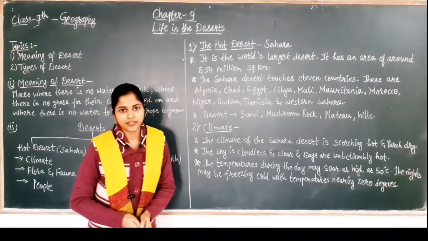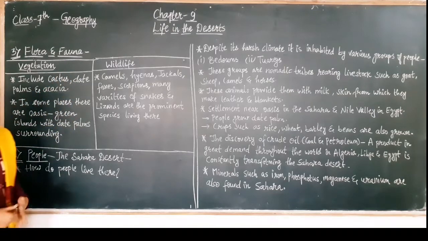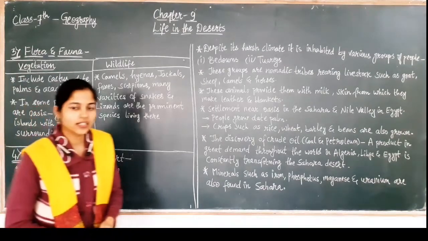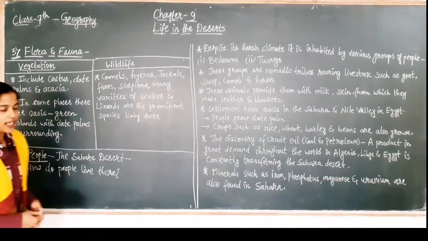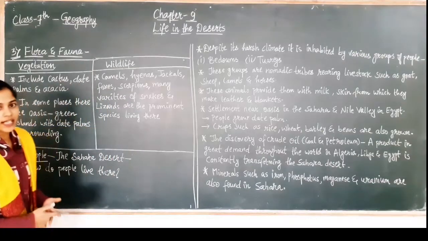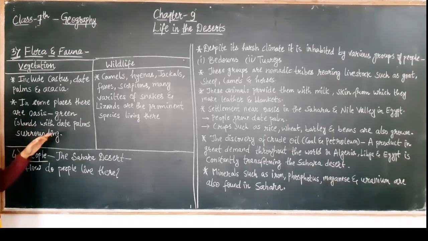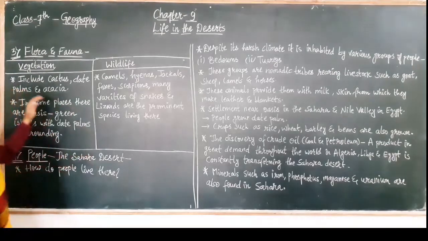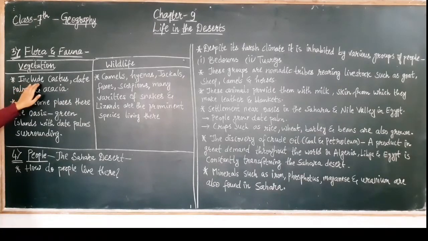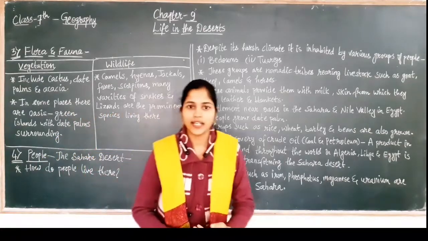So now we'll see our next topic, that is flora and fauna. What do you mean by flora? Flora means the vegetation or the plants which grow in the Sahara Desert. And what do you mean by fauna? Fauna is the wildlife or the animals which live in Sahara Desert. So let us see what is included in vegetation and what is included in wildlife. Vegetation includes cactus, date palms, and acacia. So in vegetation, we see plants like cactus, date palms, and acacia.